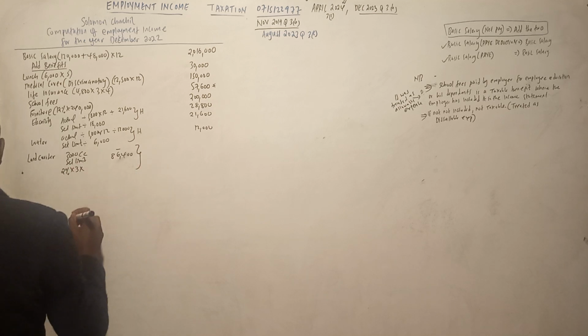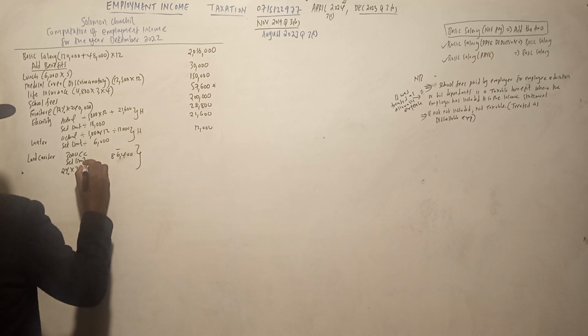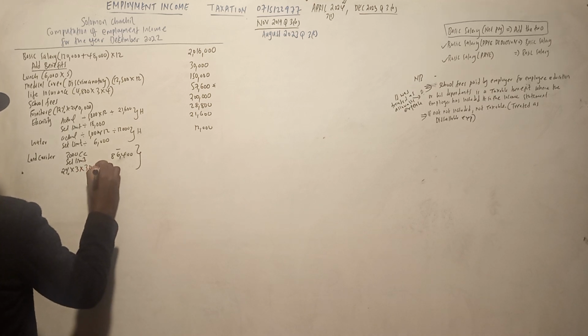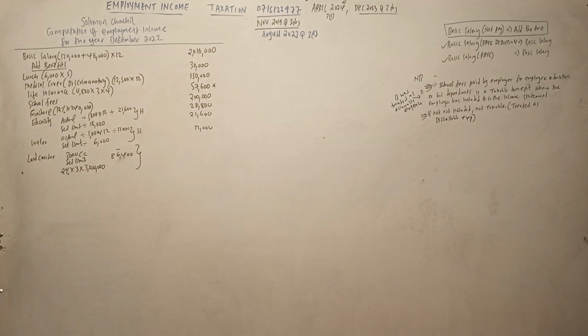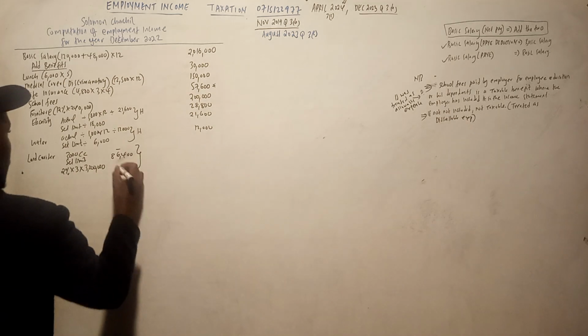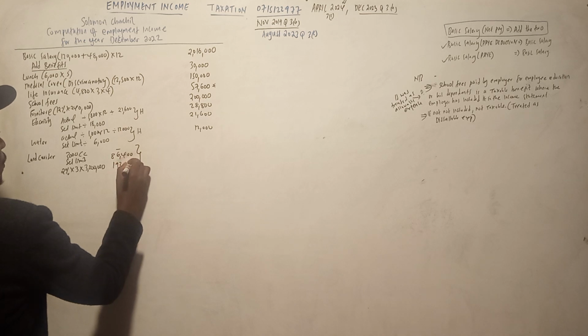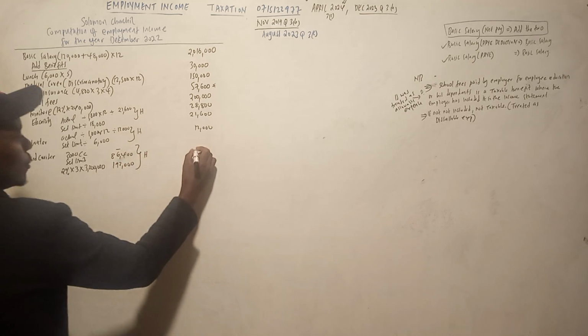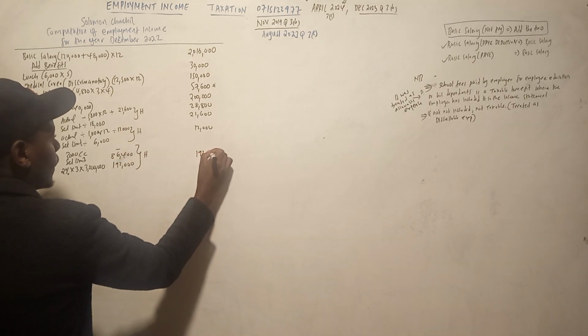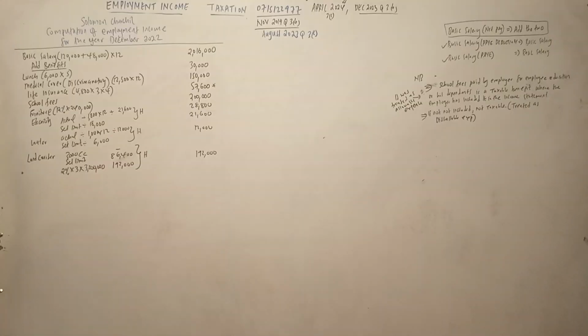Then you multiply with the cost, which was 3.2 million. So 0.02 times 3.2 million times 3 months. So that one is 192,000. Pick the higher. So the higher is what is taxable.